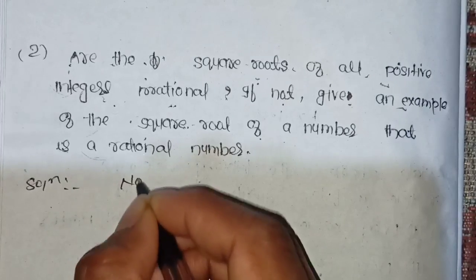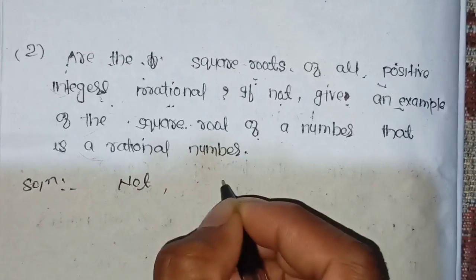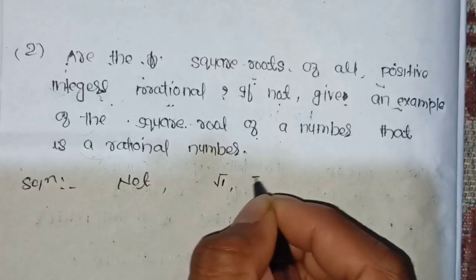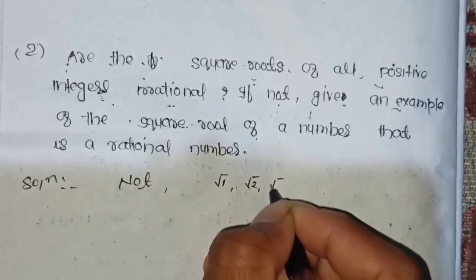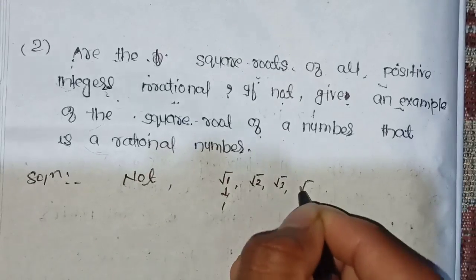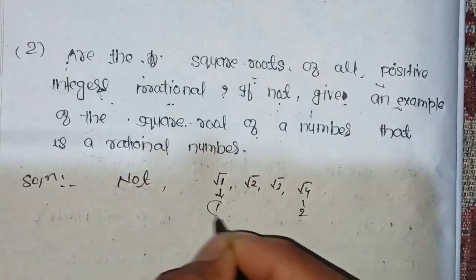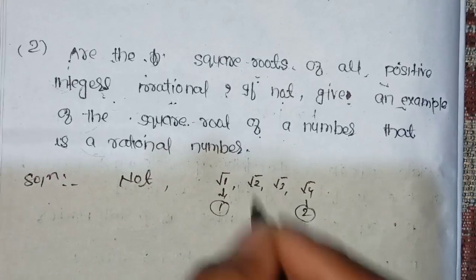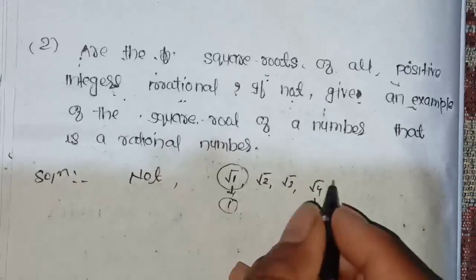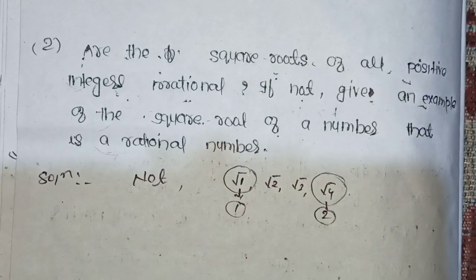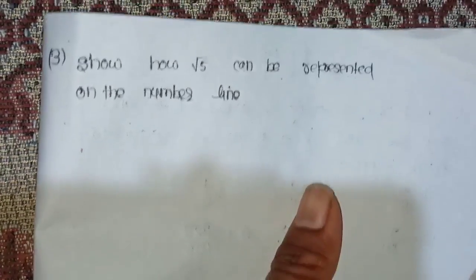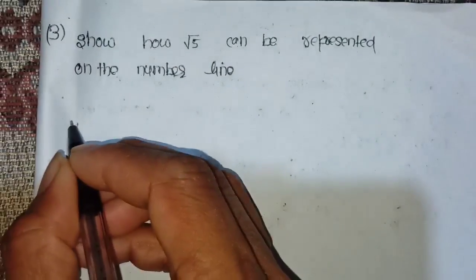No. Why? Because suppose I am talking about root 1, root 1 is also a positive integer, root 2, root 3. Root 1 means 1, root 4 means 2. 1 is rational and 2 is rational. Give an example, you can give the example root 1 and root 4. Okay, clearly solved. Students, this is our question number 5.